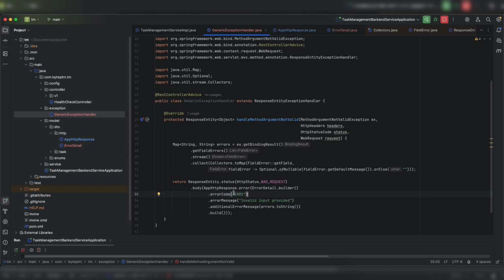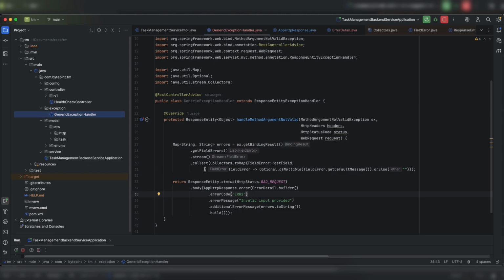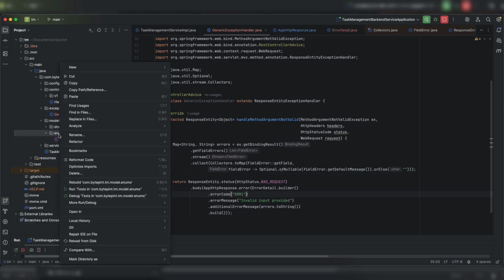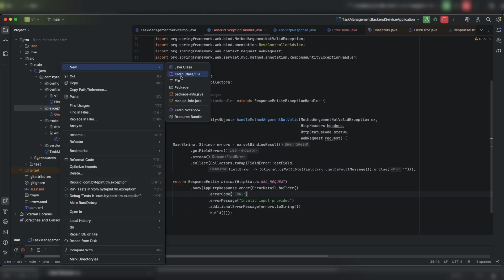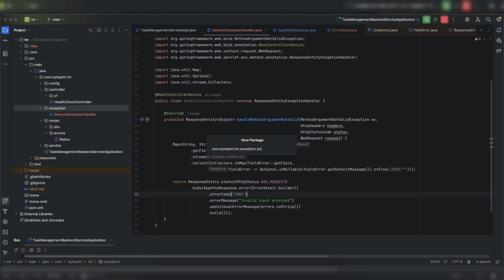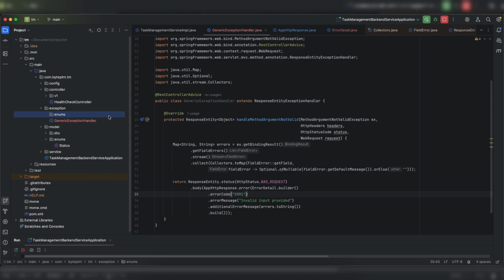But as you know, in most Java applications, we don't define a hard-coded string for this, right? So we don't provide this hard-coded string like this. So what is the solution? We create a constant. But rather than creating a constant, let me create an enum. And the benefit of creating an enum, you will gradually know why I'm creating it. So in the model, let me create an enums folder in the exception package because we are dealing with exceptions. Let me create an enums sub package and then define an enum named ErrorCode.